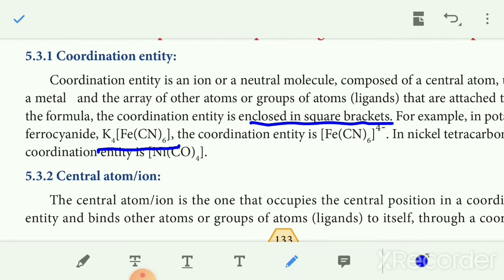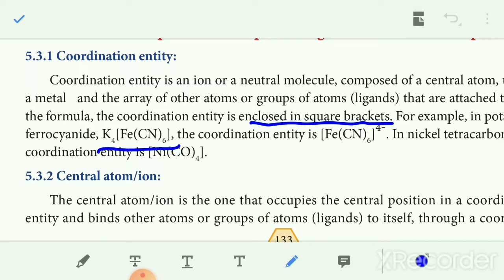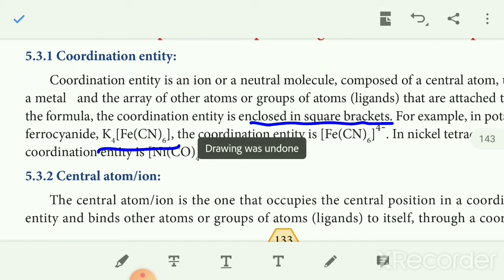The formula of nickel tetracarbonyl is [Ni(CO)4], and here [Ni(CO)4] is a coordination entity. Simply say, coordination entity means central atom plus ligand. In this complex, Fe is the central atom and CN is the ligand. Here Ni is the central atom and CO is the ligand.